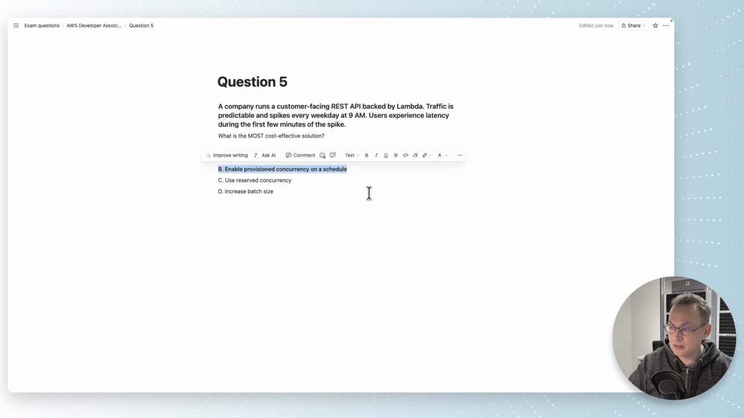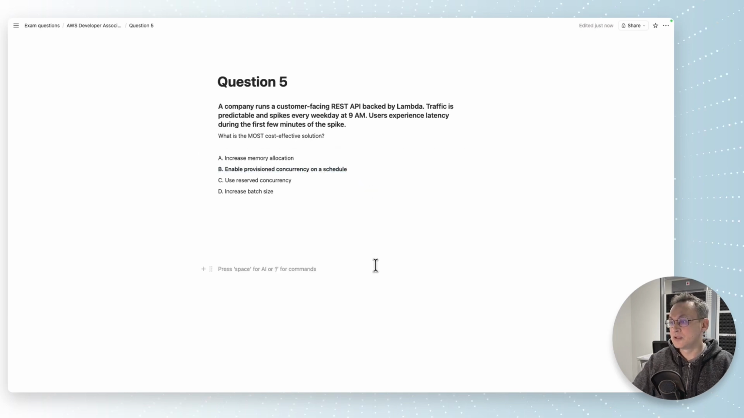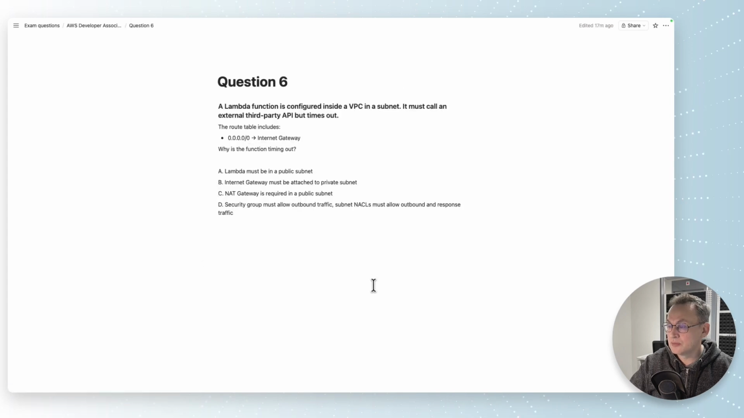So the correct answer in our case here: enable provisioned concurrency on a schedule. That is the most cost-effective solution because we are not running functions idle if we just provision them all the time. Let's see question number 6.